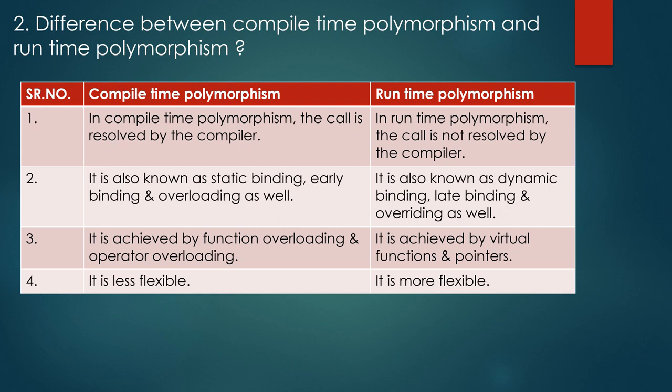Compile time is achieved by function overloading and operator overloading, and runtime polymorphism is achieved by virtual functions and pointers. Compile time polymorphism is less flexible, whereas runtime polymorphism is more flexible.